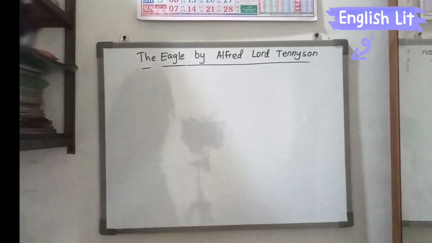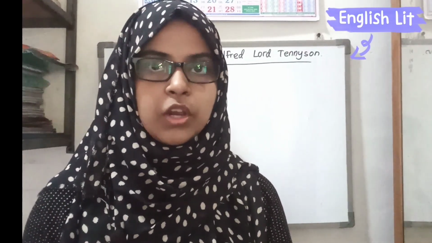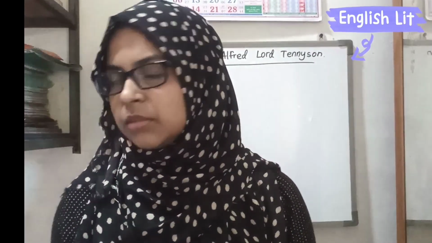So I have to say another important thing also. In the Victorian era, we discussed that Alfred Lord Tennyson is a Victorian poet, because when Queen Victoria ruled England, he started to write poems. In the Victorian era, the movement called Romanticism was very popular among the poets.